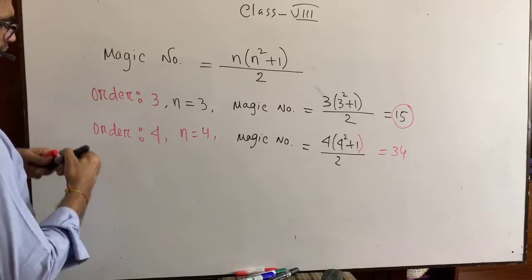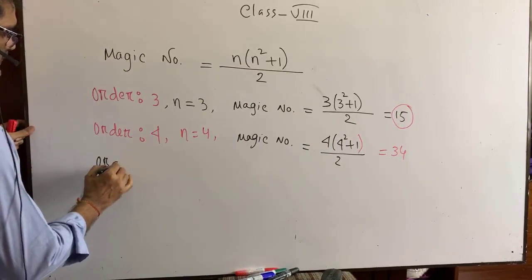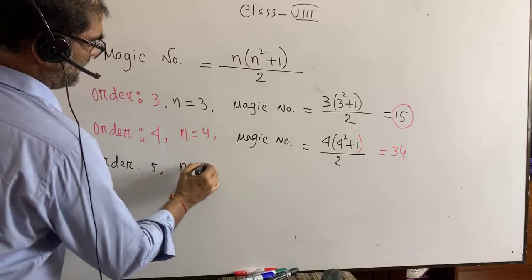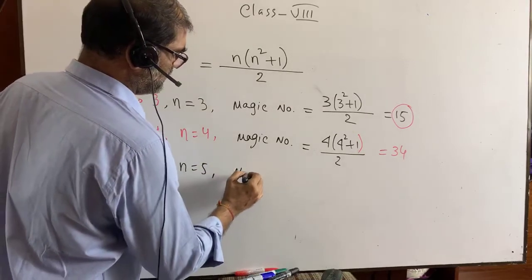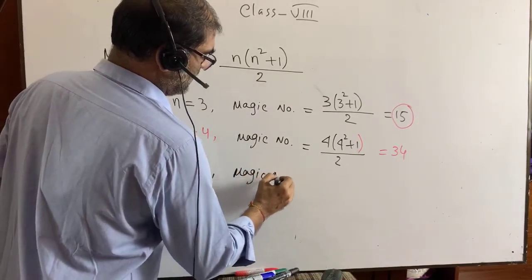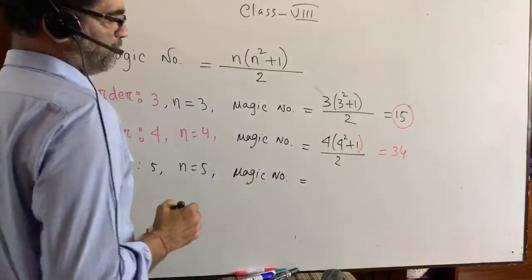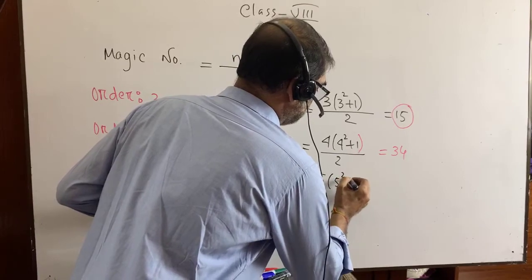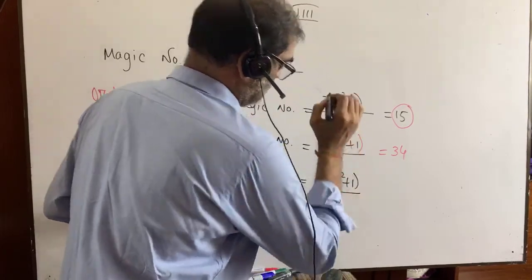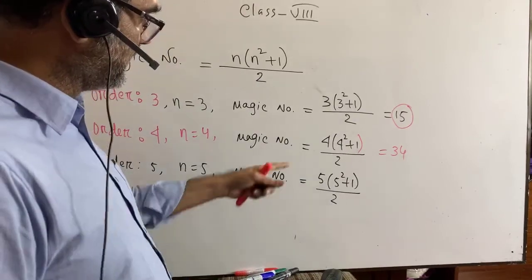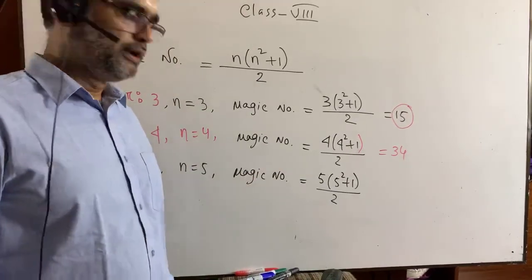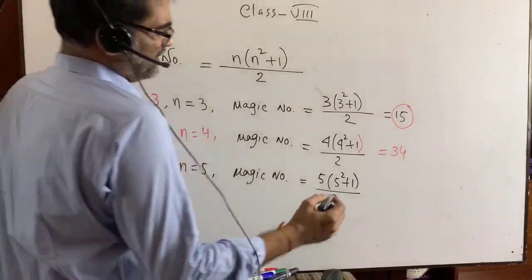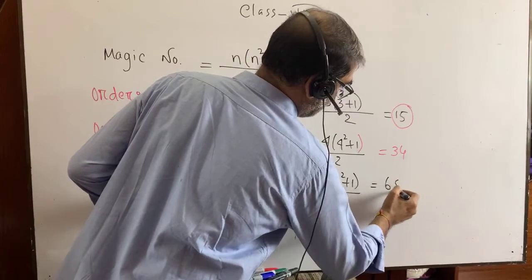Now for order 5, that is n equals 5, we can get the magic number as 5 into (5 square plus 1) by 2. That means we are getting here 25 plus 1, 26. 26 by 2, that is 13. 13 into 5, we are getting here 65. Okay.